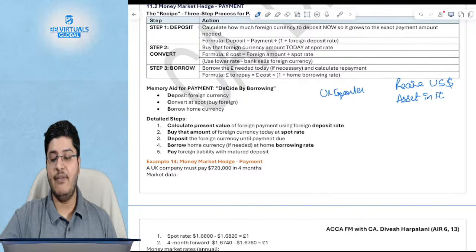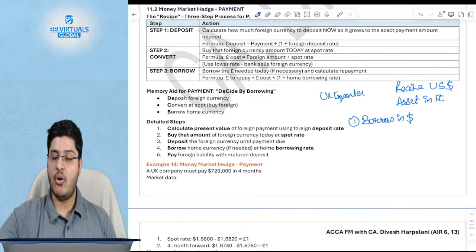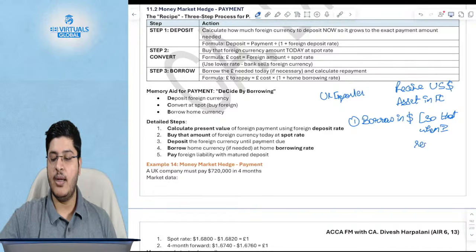What will I do? I will create a liability in the foreign currency. How do I create a liability? I will borrow in dollars. Why? I will borrow in dollars so that when I receive the payment from my customer, I pay the liability.